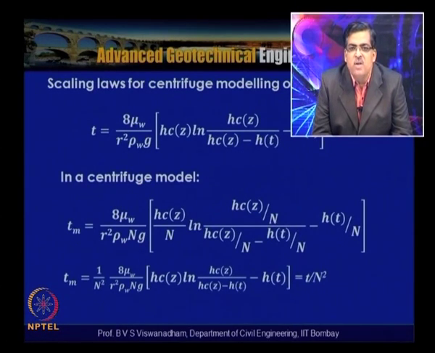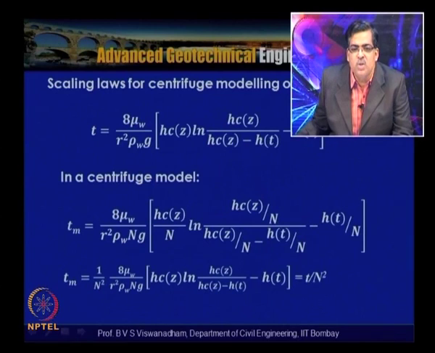By simplification and rearrangement, taking the common factor from the numerator and denominator, we get tm = (1/n²) · 8μw / (r² ρw g) times [hcz ln(hcz/(hcz − h(t))) − h(t)]. This expression is analogous to the prototype expression.